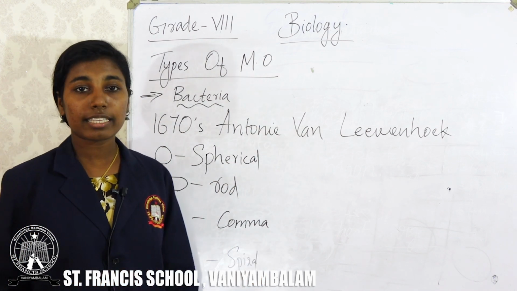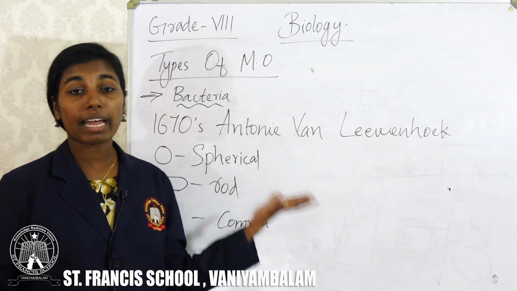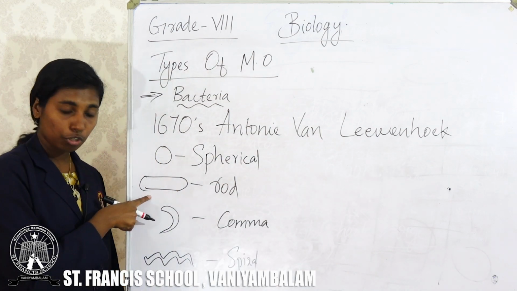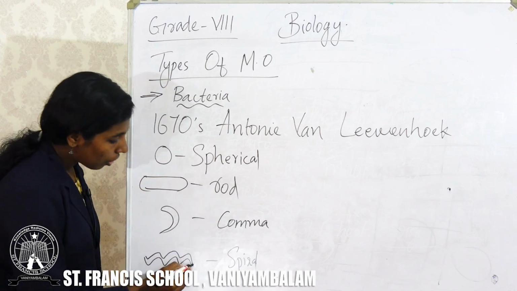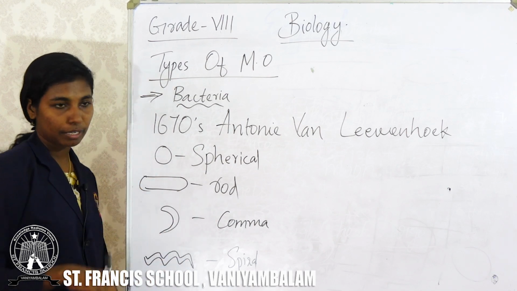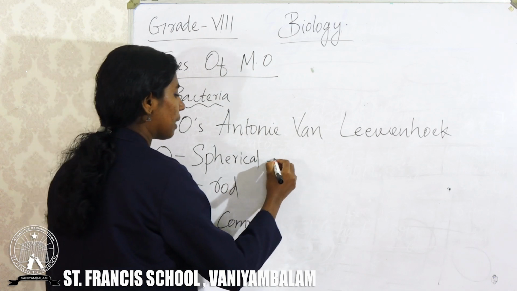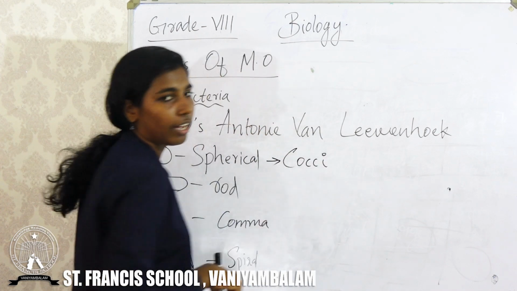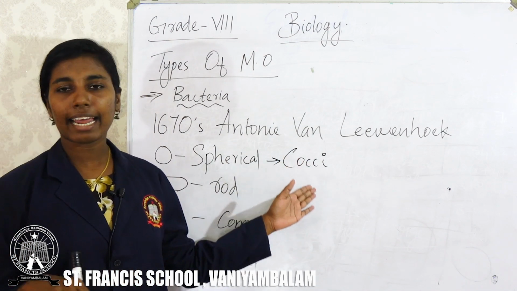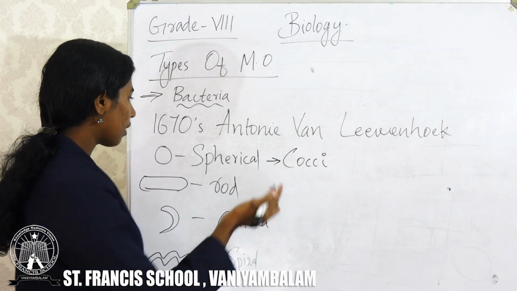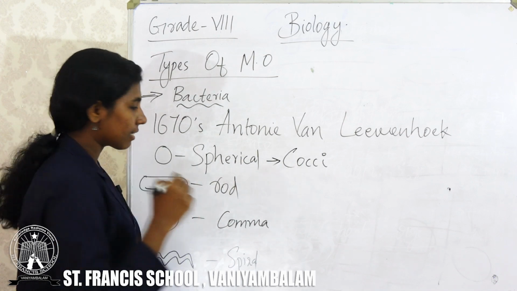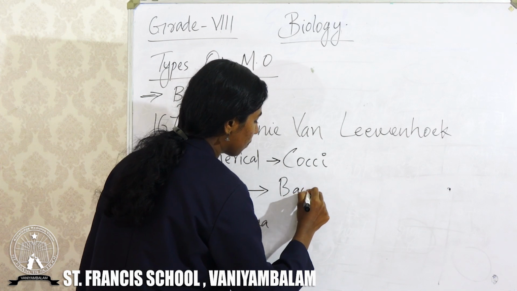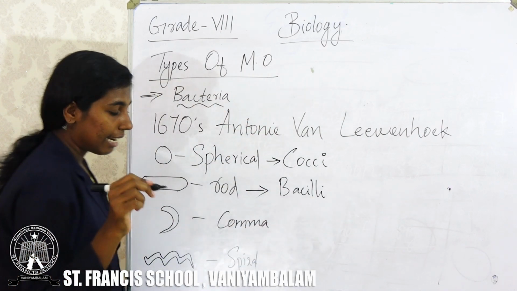So scientists realized that we can see bacteria in different shapes. It may be spherical, rod shaped, comma shaped, or spiral shaped. Spherical shaped bacteria are called cocci. The word cocci is a Latin word, it means sphere. Rod shaped bacteria are called bacilli.